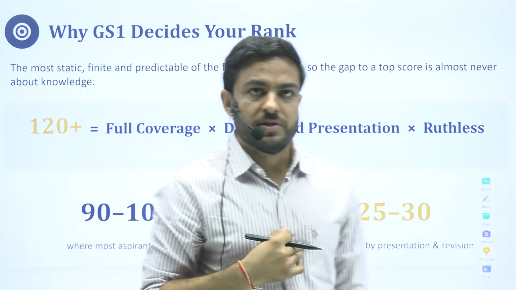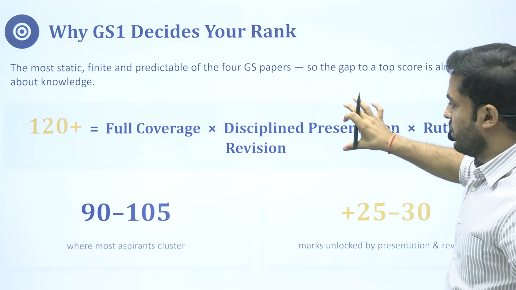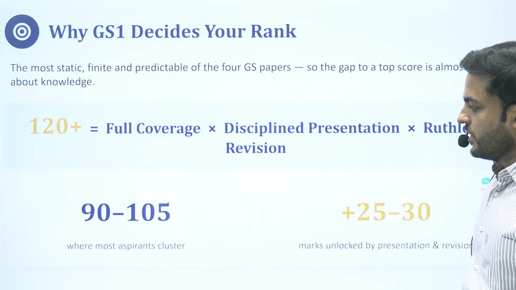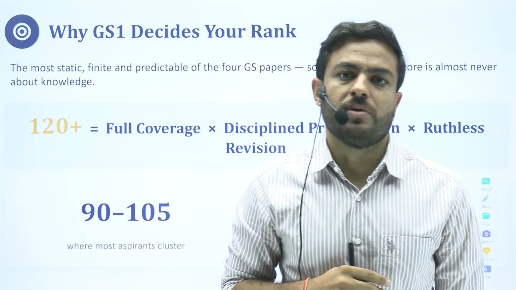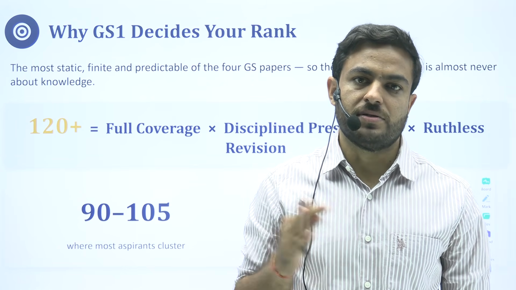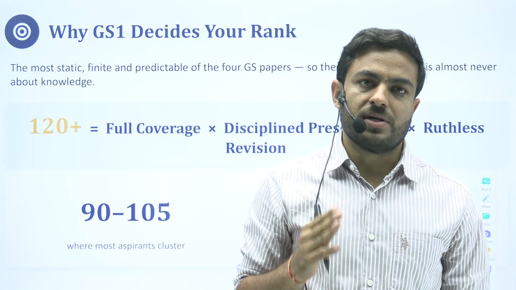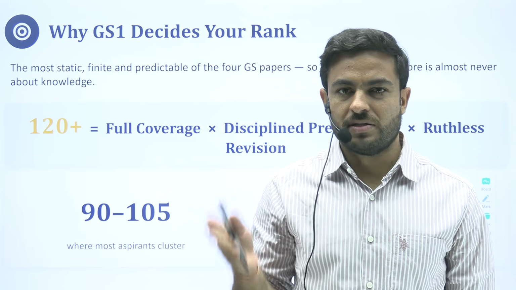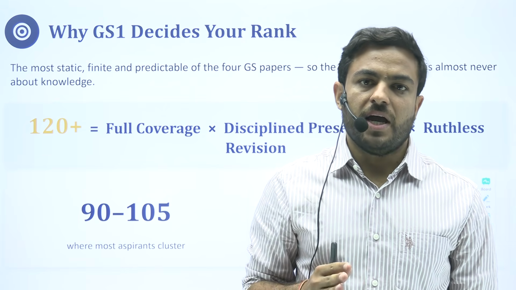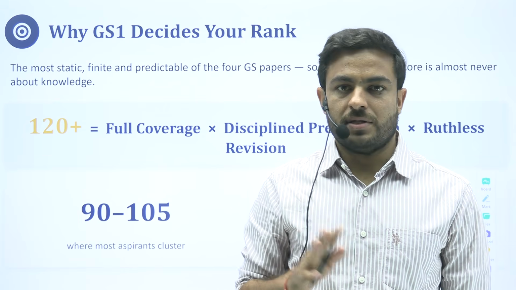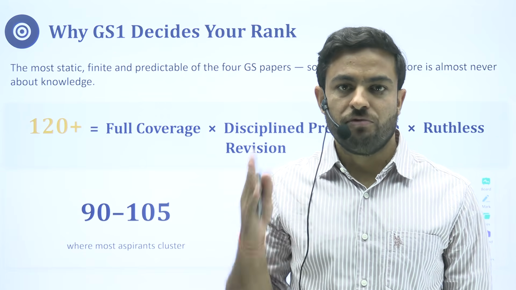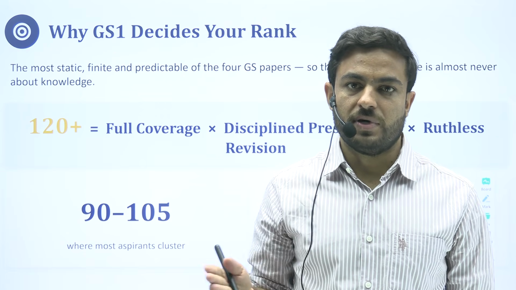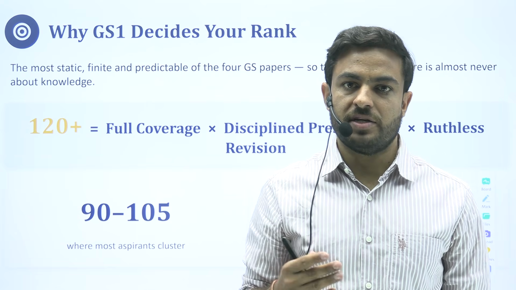So moving further, we have observed over the years that there's a basic observation with respect to the marks that people are scoring in General Studies Paper One. Either they are stuck somewhere around the 80s, 90s, and only some of the lucky ones get near 100. But there are a few people who are getting above 110.